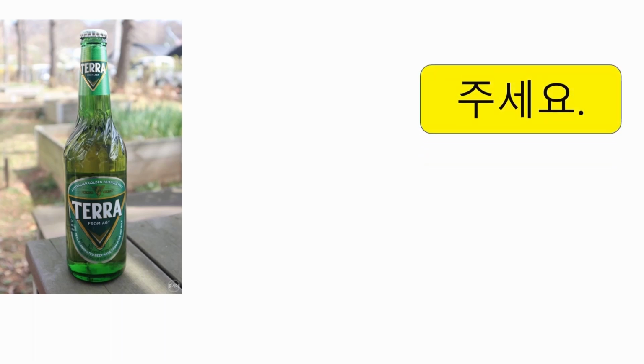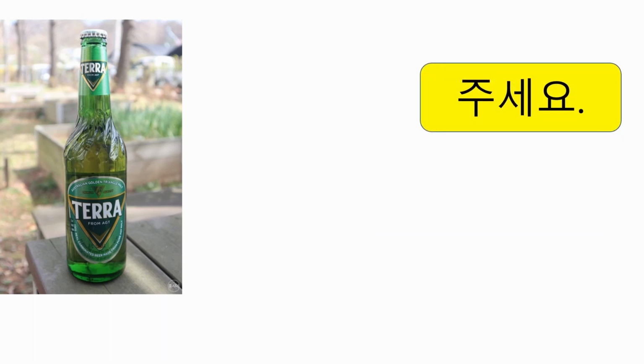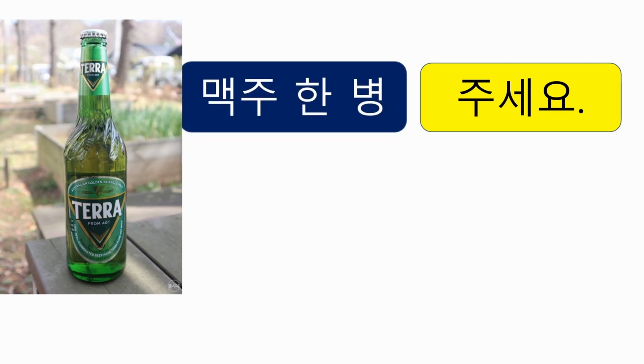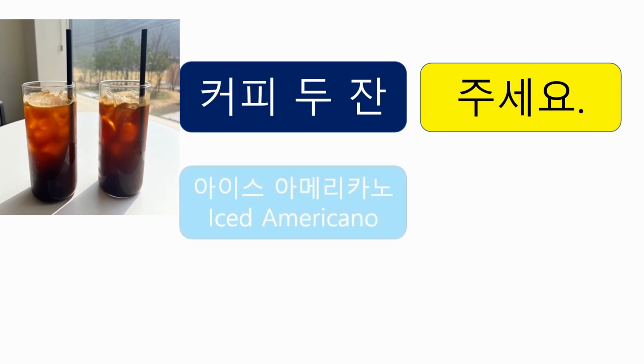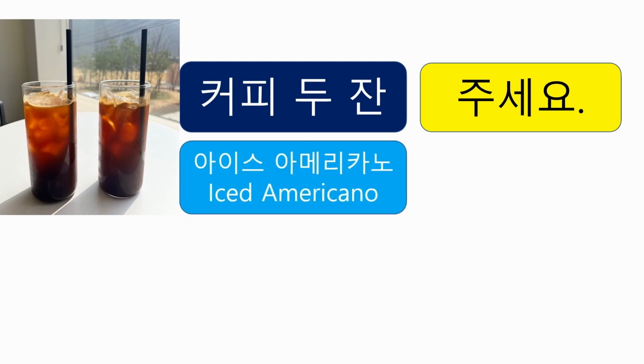Now, you can order by adding 주세요, which means give me please. Let's order beer. 맥주 한 병 주세요. 커피 2잔 주세요. Especially in hot summer, we drink iced Americano the most. People really enjoy Americano with ice. 아이스 아메리카노 2잔 주세요.